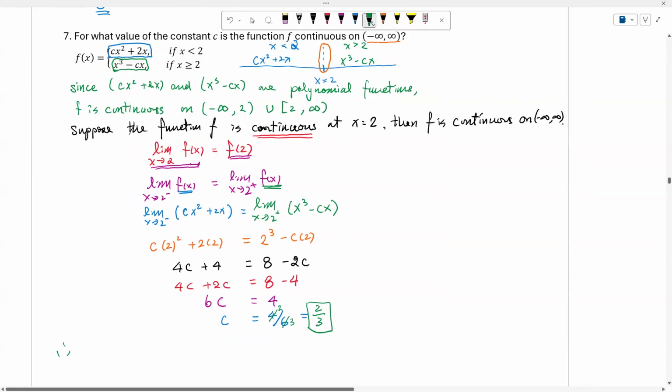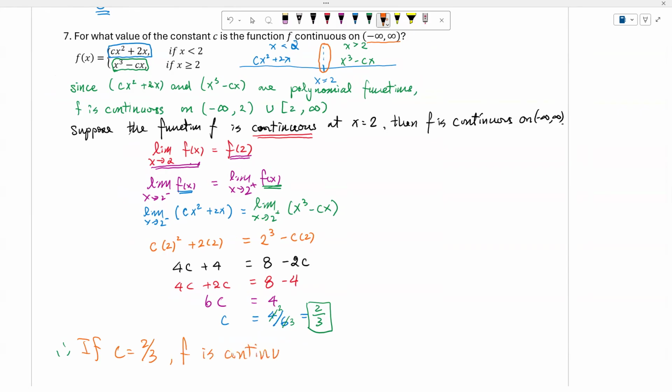Then we can make the conclusion now. If c equal to 2 over 3, f is continuous on the interval negative infinity to infinity.